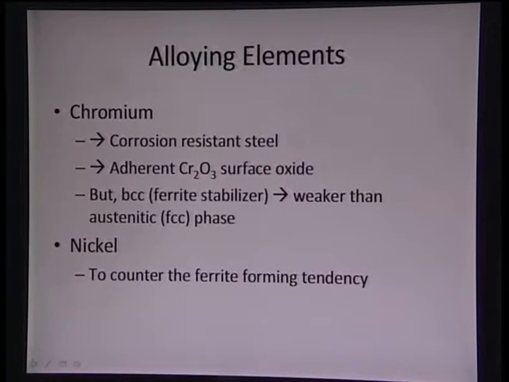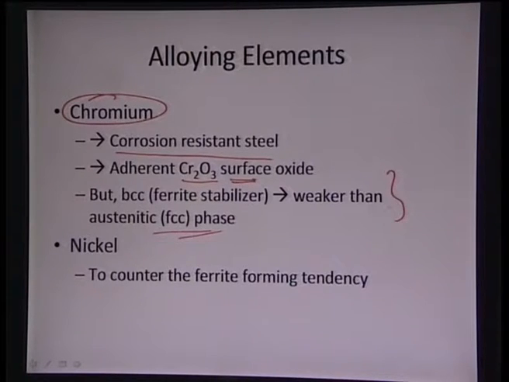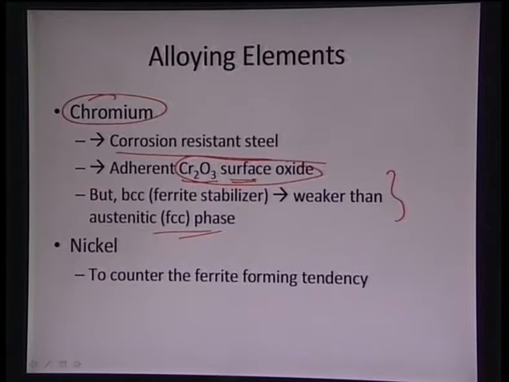Coming back to the effect of the alloying elements, chromium renders corrosion resistance to the steel because of the formation of chromium oxide on the surface, which is highly impervious. But the problem with chromium is that it is a ferrite stabilizer and much weaker than the austenite phase. That is the overall theme about limiting the chromium. We would want the chromium to be as much as possible because it provides the protection effect, but it becomes much weaker because it forms a ferrite phase, which is BCC, and therefore the chromium content generally has to be limited.